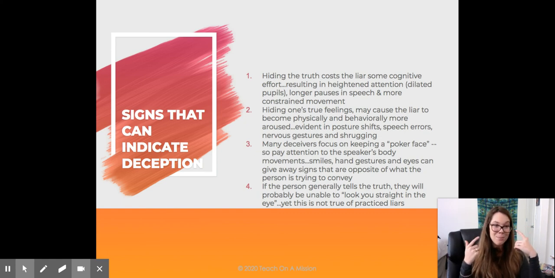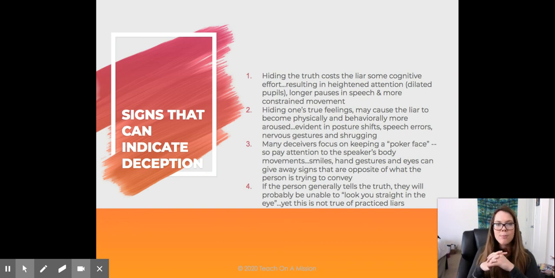So again, dilated pupils. If a person generally tells the truth, they will probably be unable to look you straight in the eye. Yet this is not true for practiced liars. Interesting stuff. You don't have to write this down, but I hope it got you thinking about who's been deceiving you lately, right?